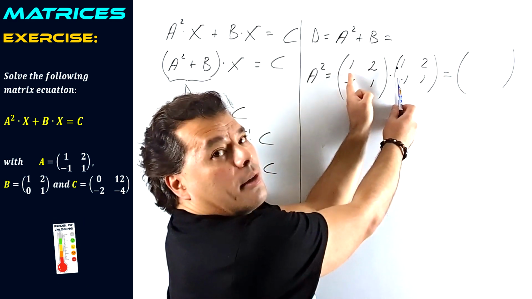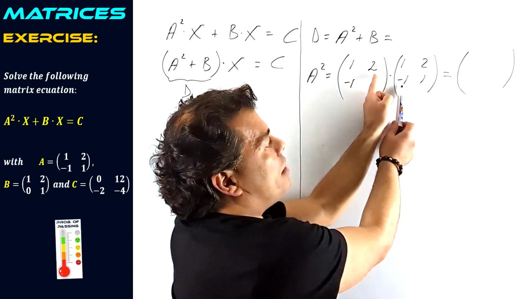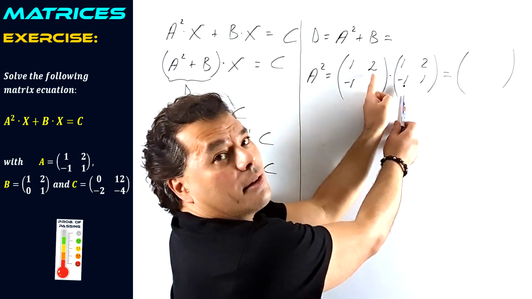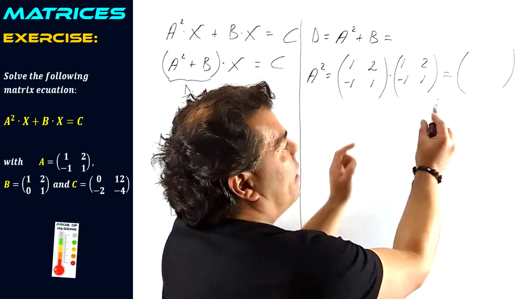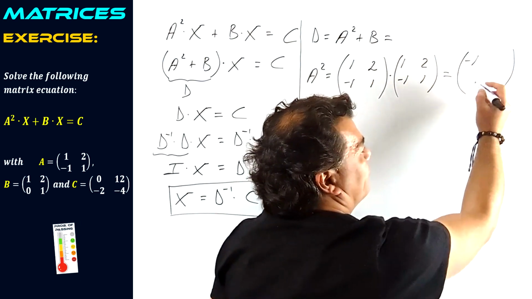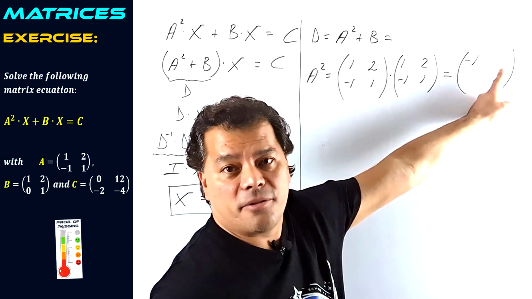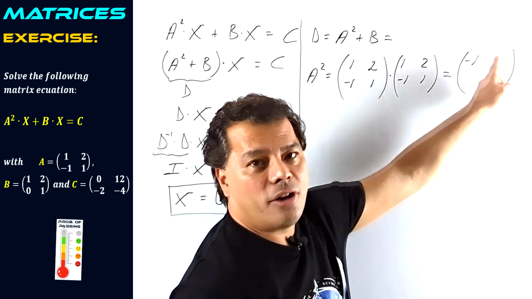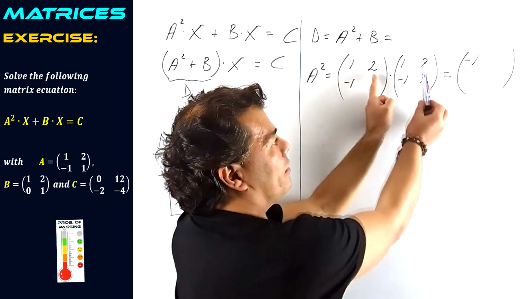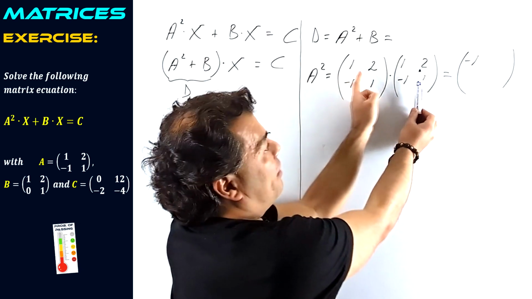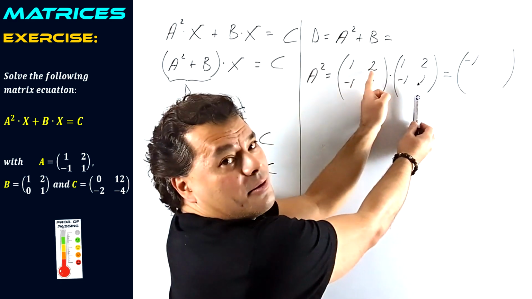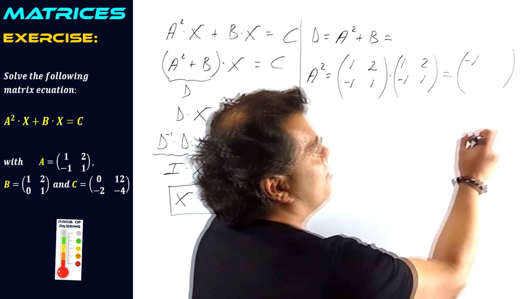So, first position, row 1, column 1. 1 times 1 is 1. 2 times negative 1 is negative 2. 1 minus 2 is negative 1. Second position, row 1, column 2. 1 times 2 is 2. 2 times 1 is 2. 2 plus 2 is 4.